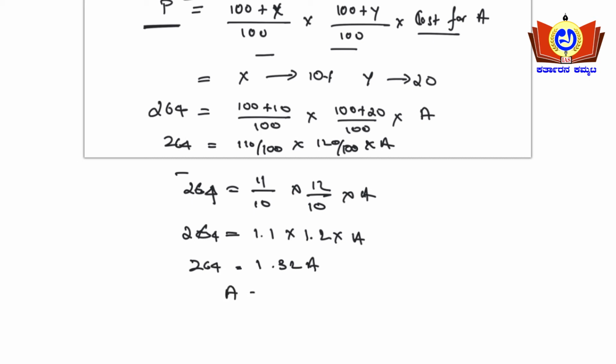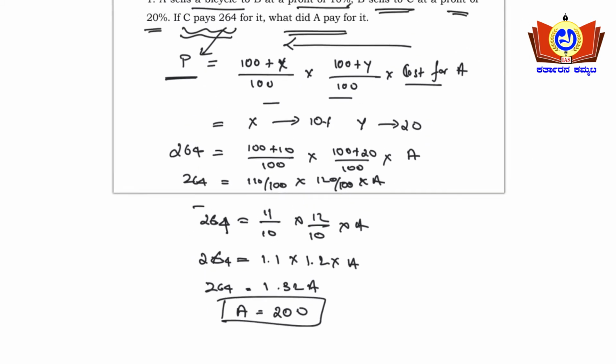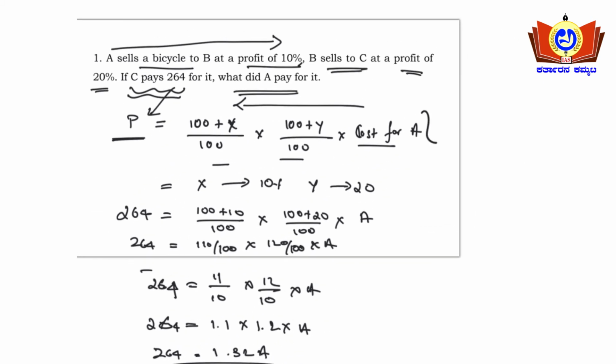So A will be 264 upon 1.32, which is nothing but 200. See how I substituted the formula. This you need to remember and understand. Moving on to the next type of question.